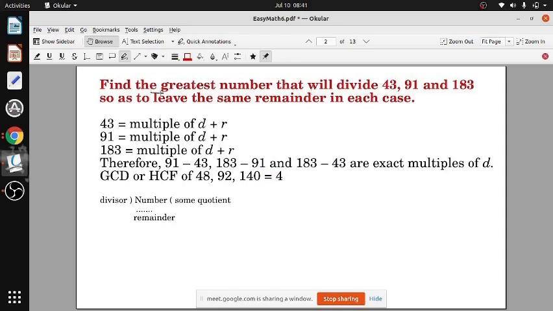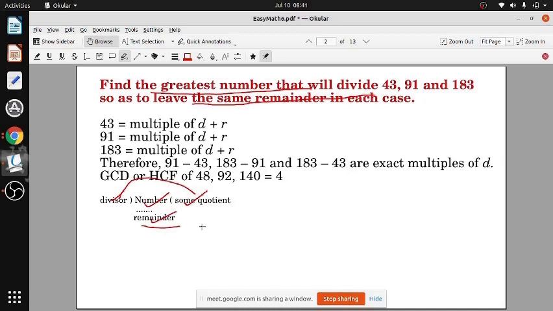Find the greatest number that will divide each of these numbers to leave the same remainder. अब when you divide a number, क्या होता है? This number should be equal to this divisor into some quotient, any multiple, plus remainder. इतना तो याद है? होता है ना? When you divide something, क्या होता है बोलो? This number should be equal to this multiplied by this plus remainder. Okay?